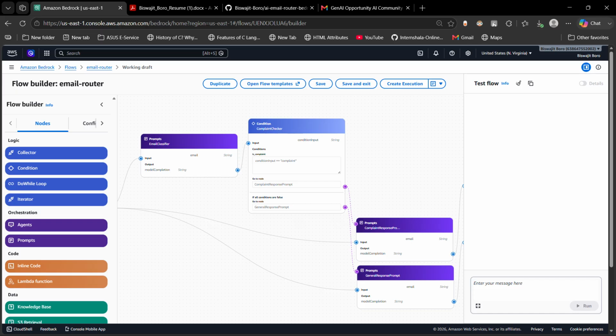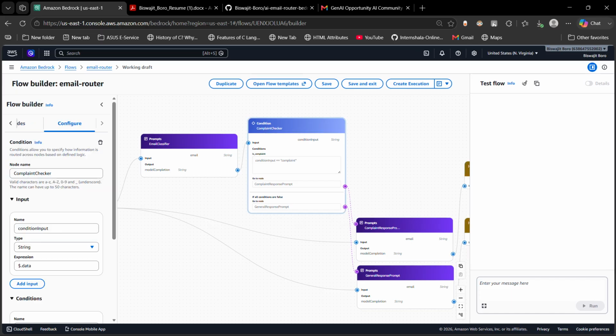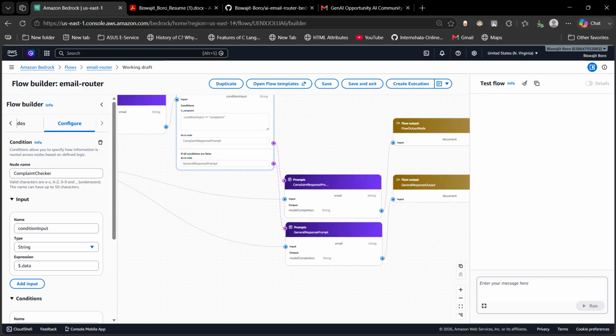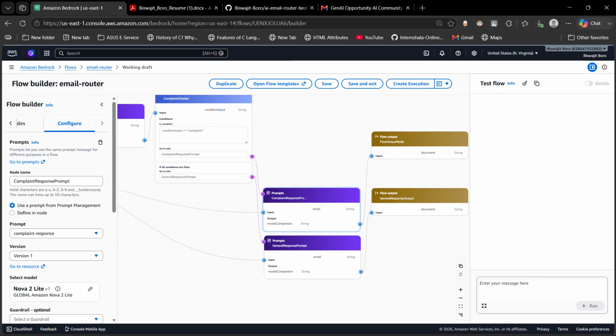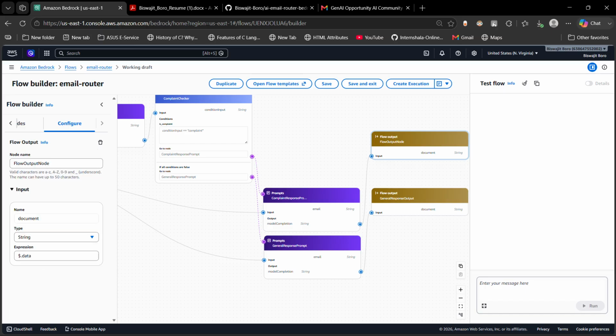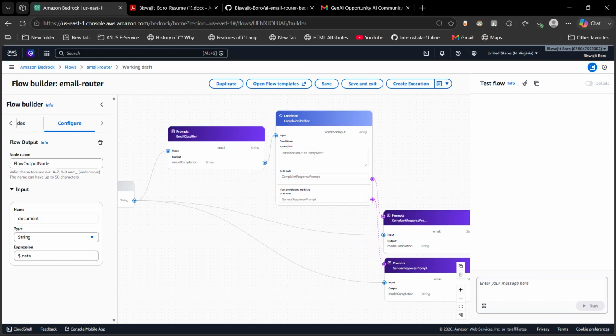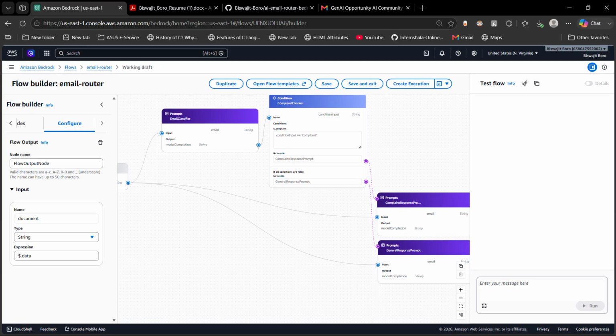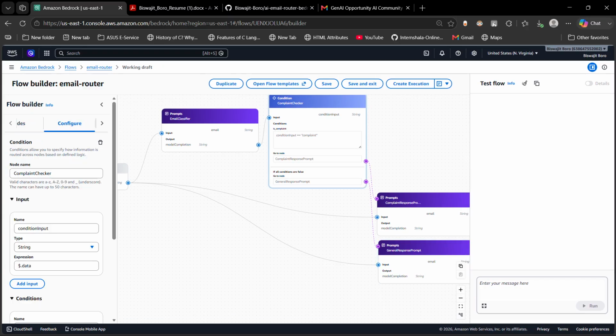If it classifies that it's a complaint, this is the condition, then the response will be given by the complaint response prompt, and then the output will be given. Anything other than a complaint will be treated under the general response. If all conditions are false, go to the general response prompt node.